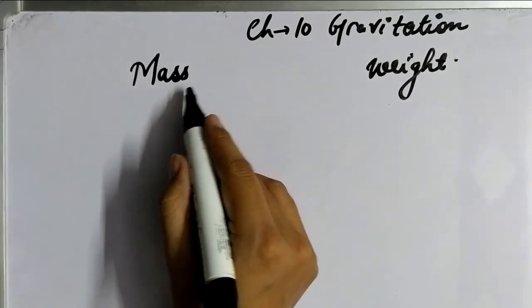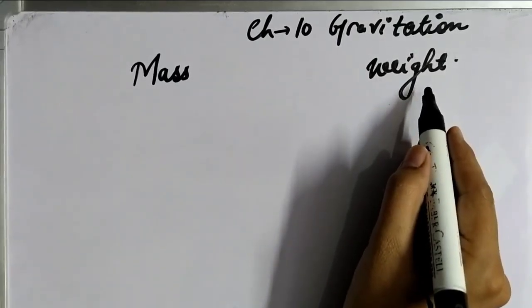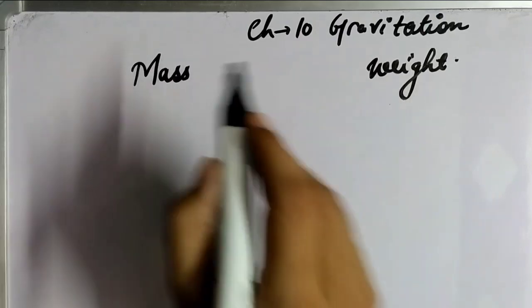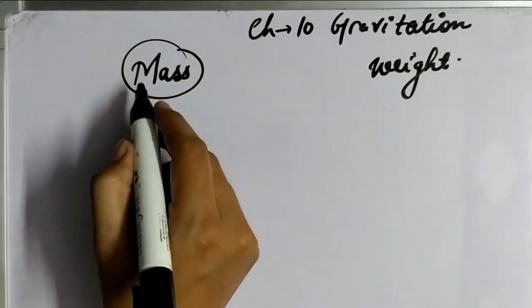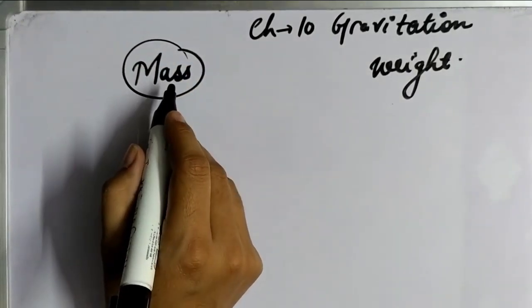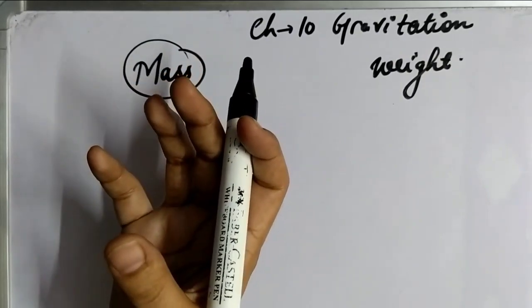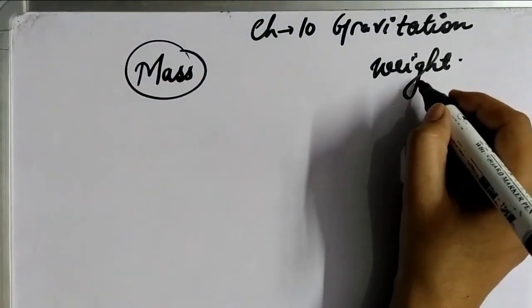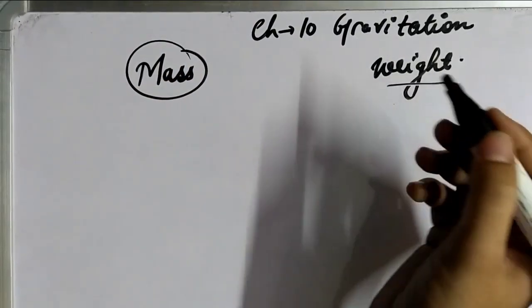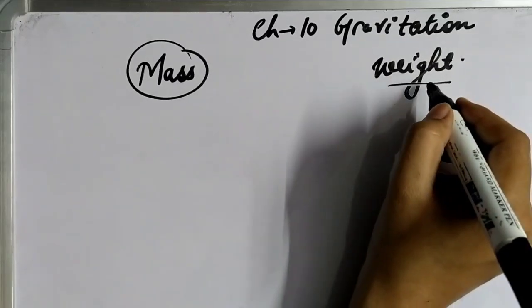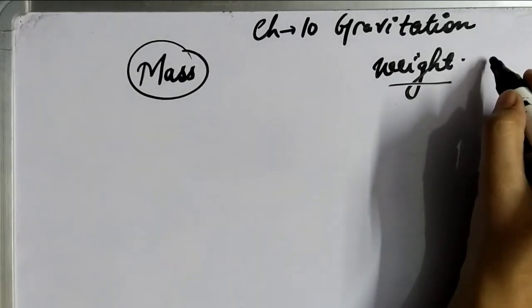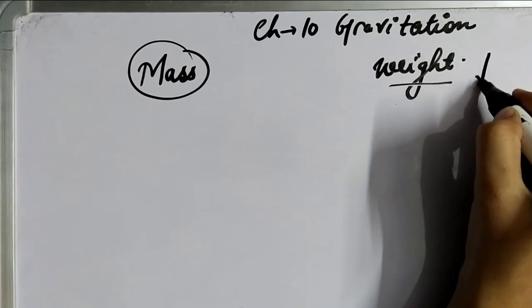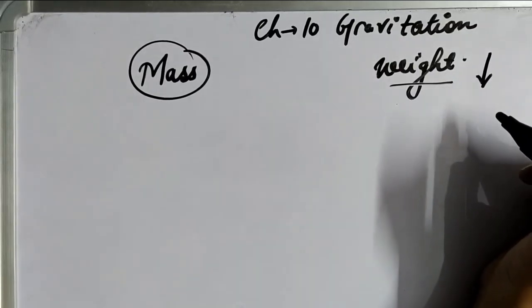These two terms, mass and weight, are different; they are not the same. What is mass? Mass of an object is simply the matter contained in an object, whereas weight is a kind of force, the force with which an object is attracted towards the earth in downward direction.